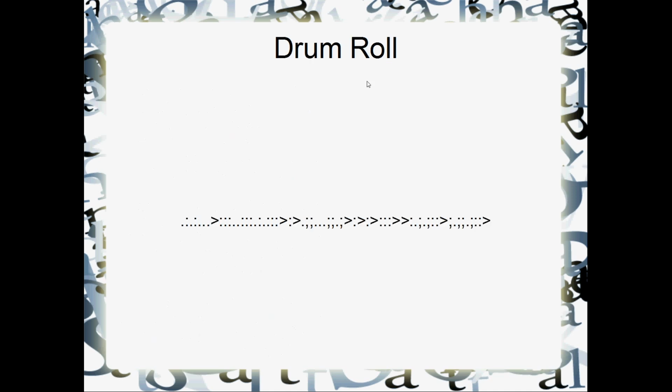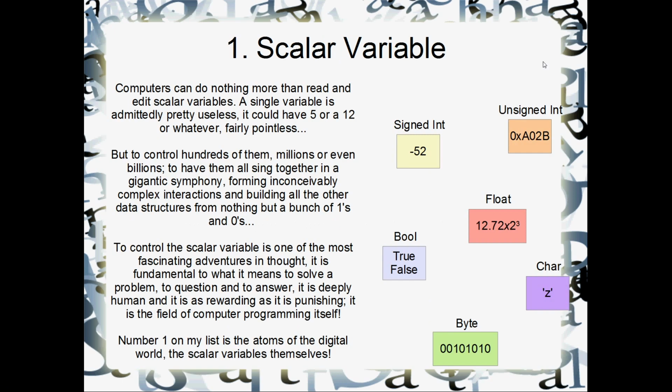And drum roll. What's number 1? The scalar variable. Here we go. Okay, so why did I put this as number 1? Why is this even a data structure? Well, I'd have to say that it's more than a data structure. It's the data structure. Computers, if you've ever thought about it, do nothing other than read and edit scalar variables. That's all they can do. That's all they do, read and write variables.